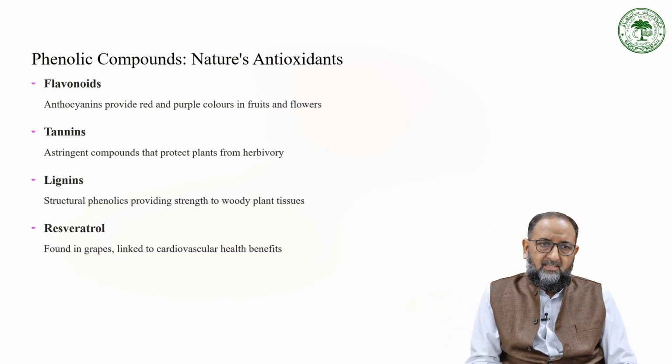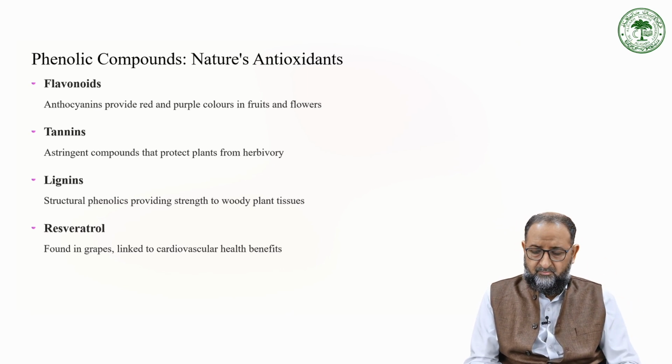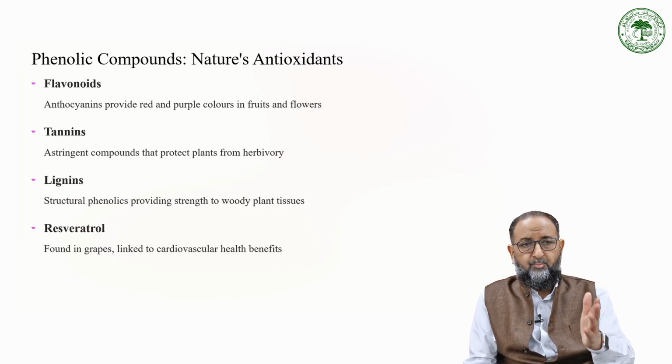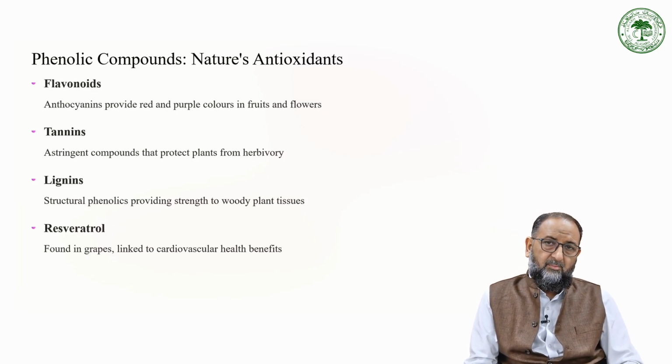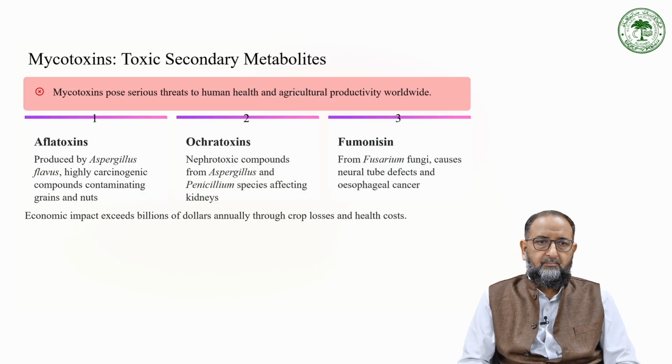Tannin is an astringent compound that protects the plant from herbivores. Lignin is a structural phenolic providing strength to woody plant tissues. Then we have resveratrol, found in grapes, linked to cardiovascular health benefits. All these compounds produced from plant sources provide support, health, and defense to the plant, and they can also be utilized by man or animals.